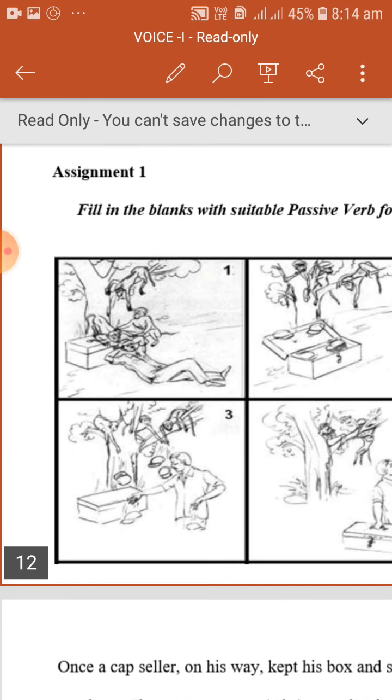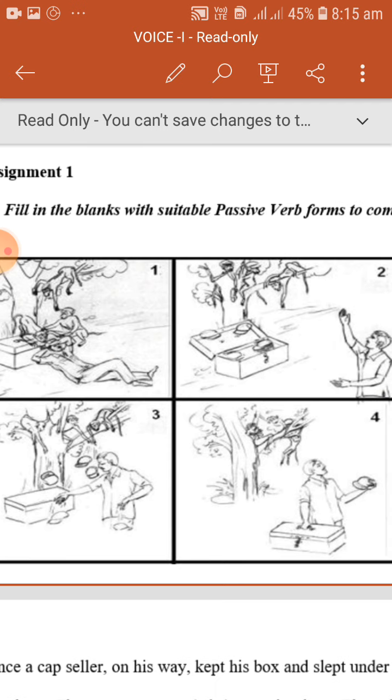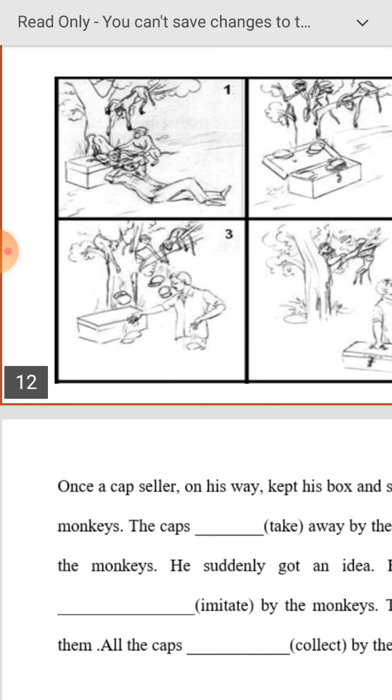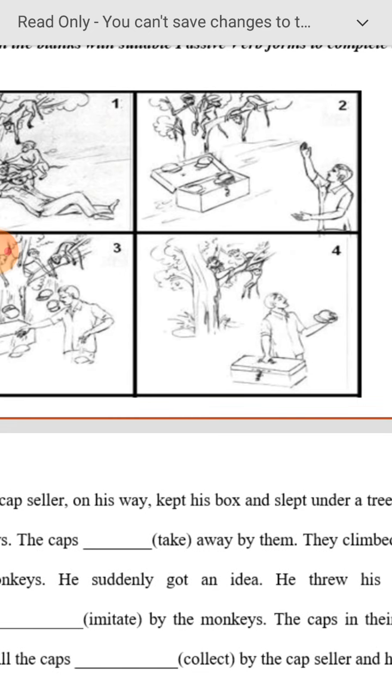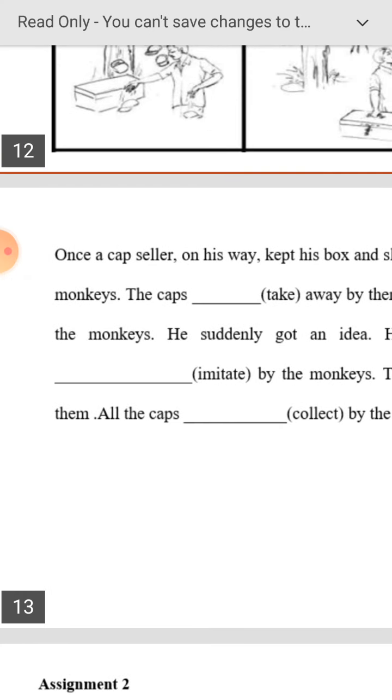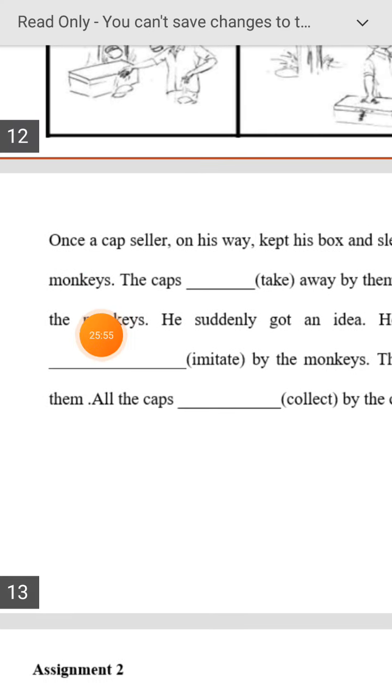In the first picture, the cap seller was lying down. Yes, the monkeys came down to take the caps. They opened the box and have taken all the caps. Here the person was trying to get the caps back, and at last he collected them and went away from there. So let me read it for you.